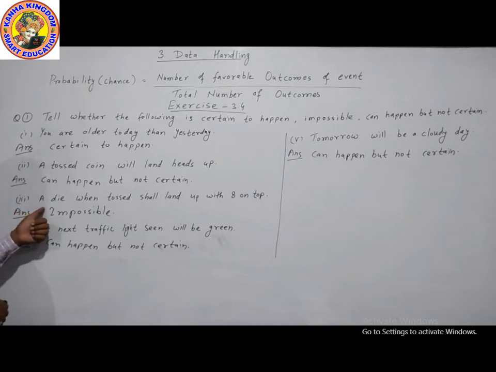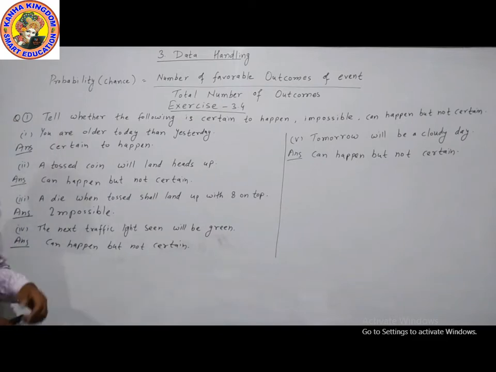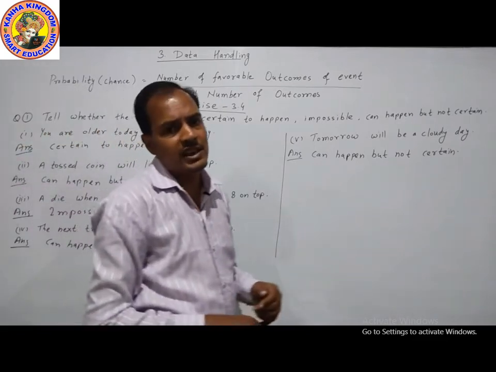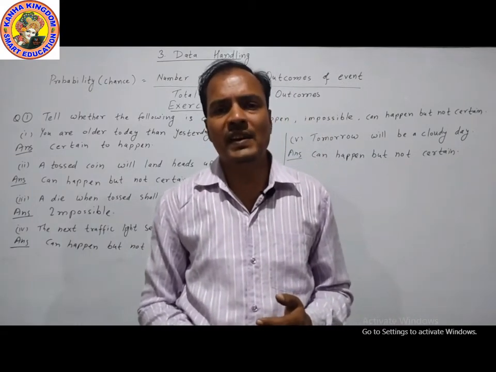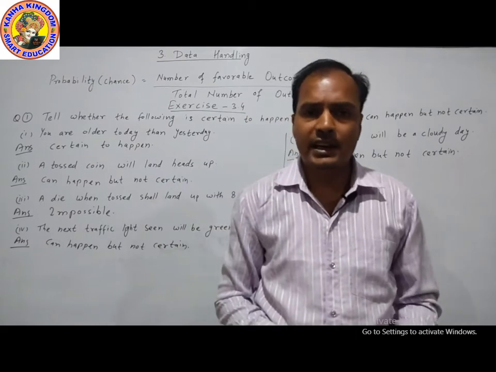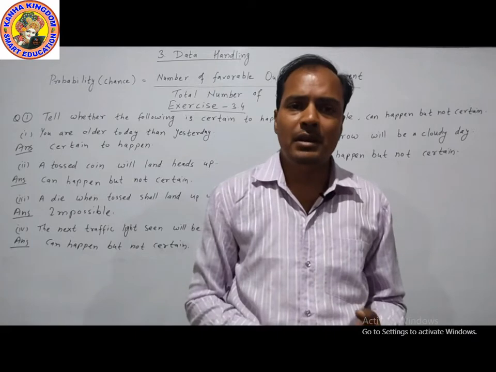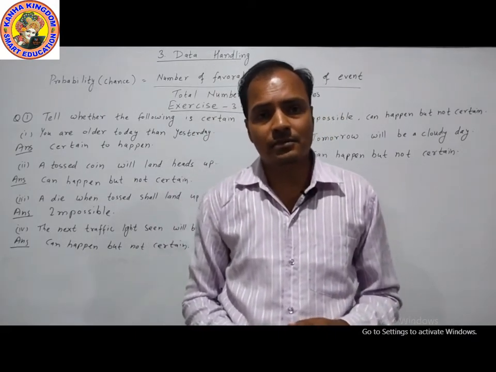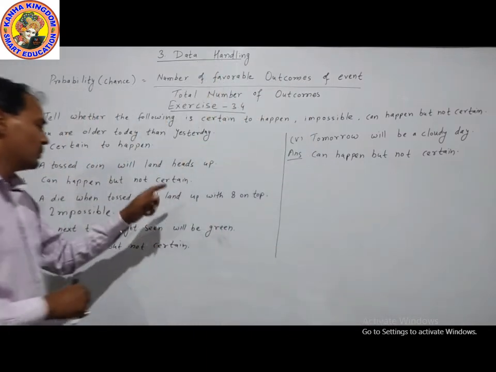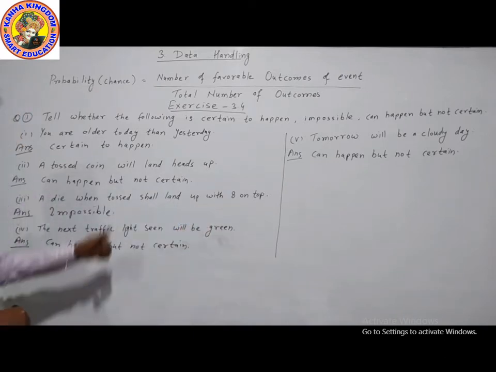Question number third. A die when tossed shall land up with 8 on the top. In a dice, we know that there are 6 sides, numbered 1, 2, 3, 4, 5 and 6. When we throw that dice, the number will be maybe 1, maybe 2, maybe 3, maybe 4, maybe 5, maybe 6, but 8 cannot come. So a dice when tossed shall land up with 8 on top, cannot come. 8 cannot come means impossible.